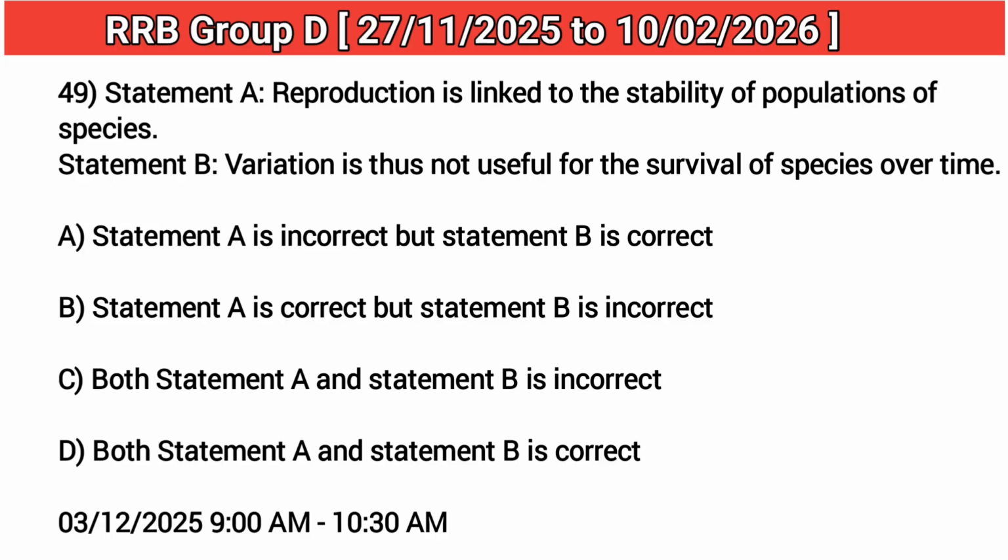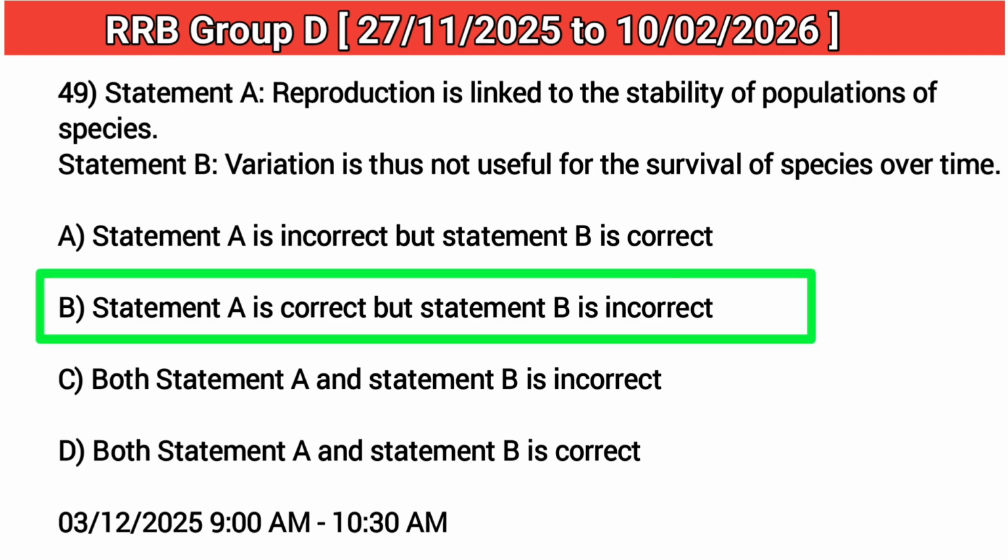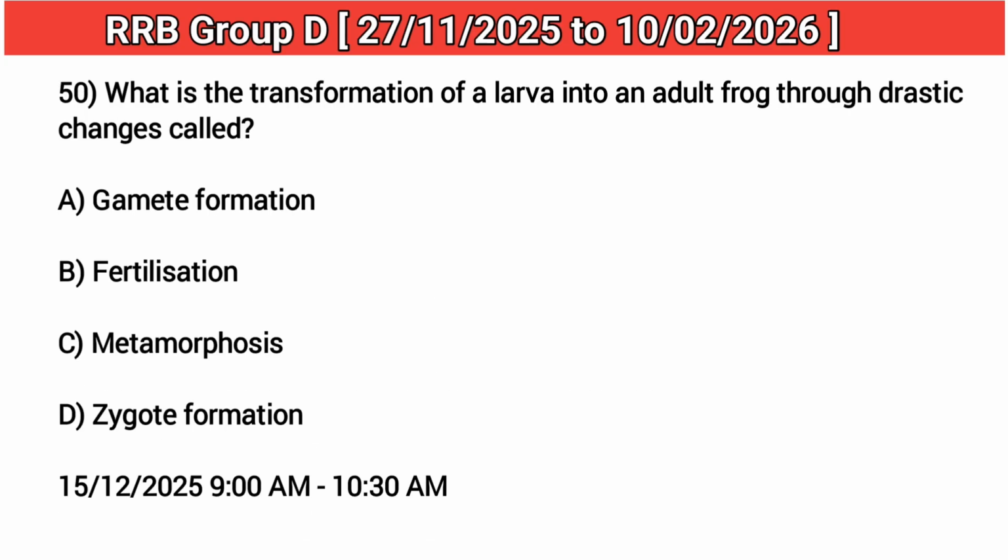49. Statement A: reproduction is linked to the stability of populations of species. Statement B: variation is thus not useful for the survival of species over time. Answer: B. Statement A is correct but statement B is incorrect. 50. What is the transformation of a larva into an adult frog through drastic changes called? Answer: C. Metamorphosis.